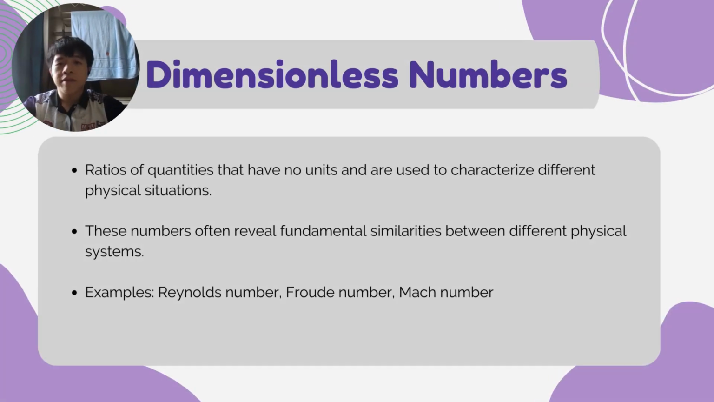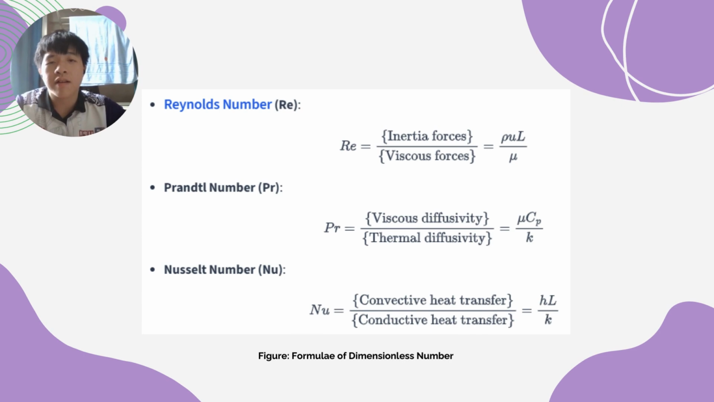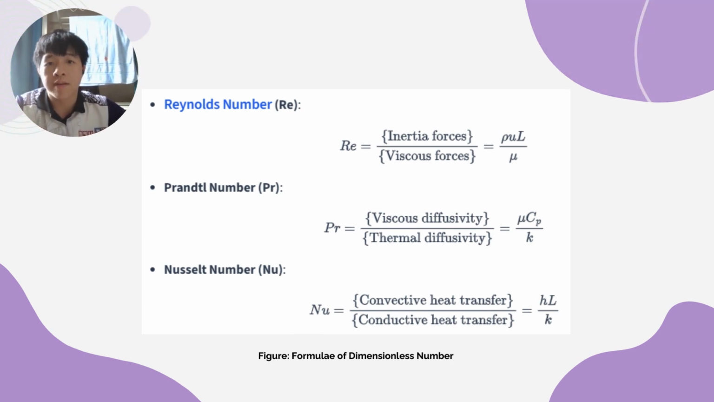Let's look at the last topic, which is dimensionless numbers. A dimensionless number is a ratio of quantities that have no units and is used to characterize different physical situations. These numbers often reveal fundamental similarity between different physical systems. For example, Reynolds number, Froude number, and Mach number. The figure shows the formula of each dimensionless number, which are Reynolds number, Prandtl number, and Nusselt number.